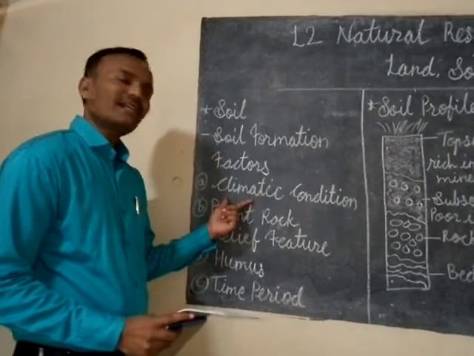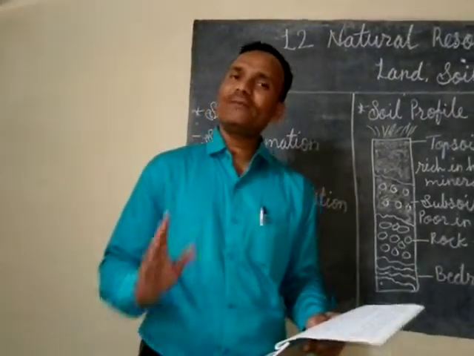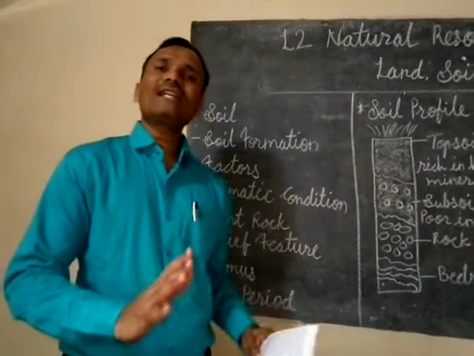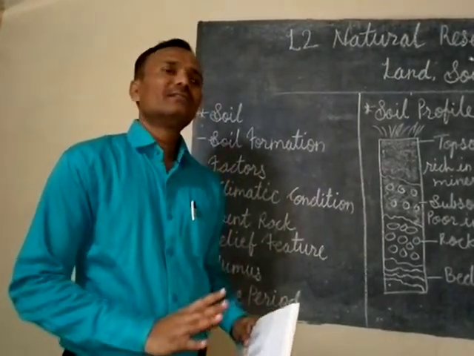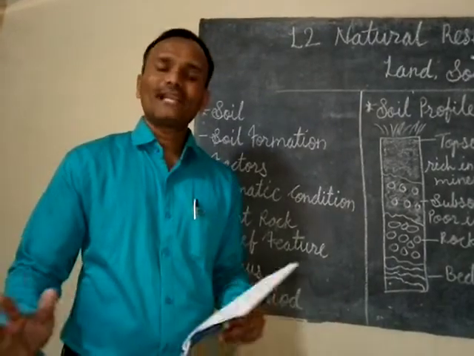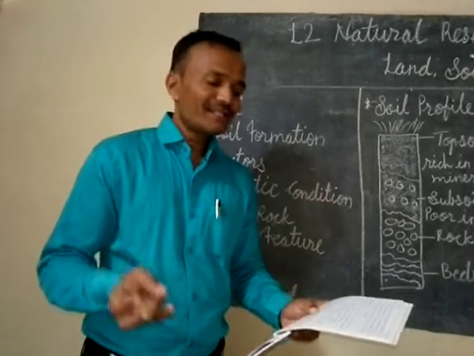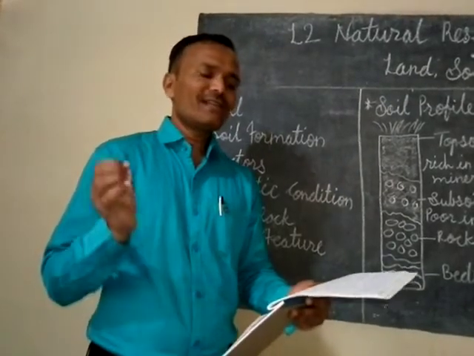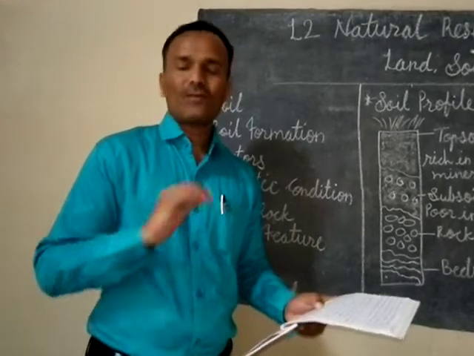The first factor is climatic condition. Climatic condition is very important because we know that it is not equal everywhere. You find areas with different climatic conditions. The distribution of rainfall and seasonal temperature decides the effectiveness of weathering of rocks and humus formation.